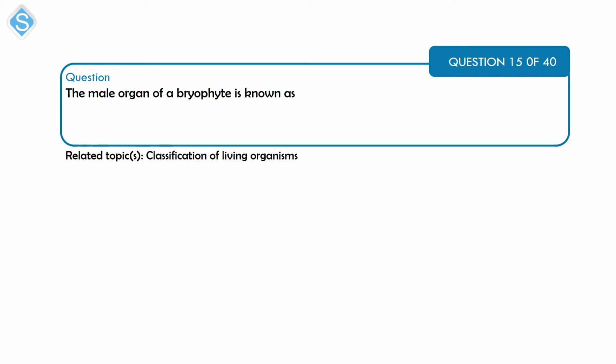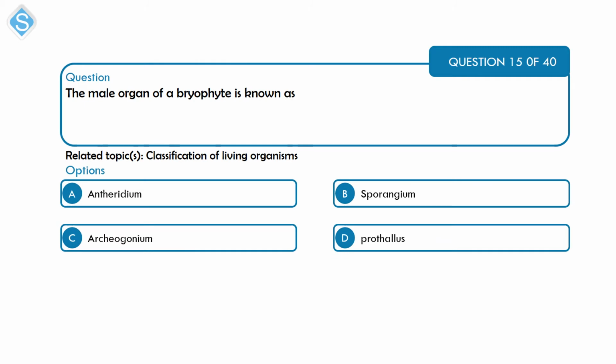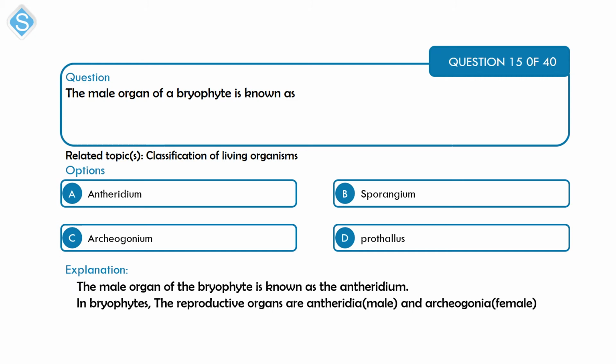Next is a question on classification of living organisms. The male organ of a bryophyte is known as A, antheridium, B, sporangium, C, archegonium, and D, prothallus. The antheridium is the male reproductive organ in the bryophyte. Option C, archegonium, is a female reproductive organ. So the correct option here is A.